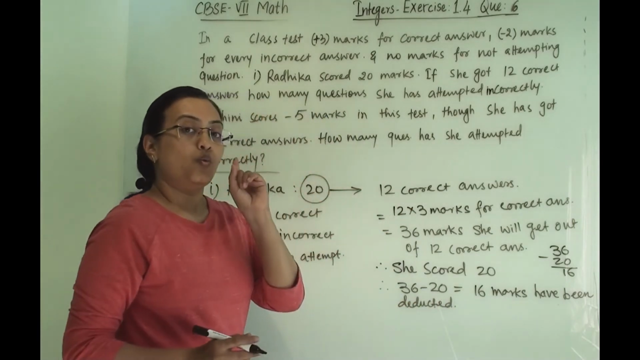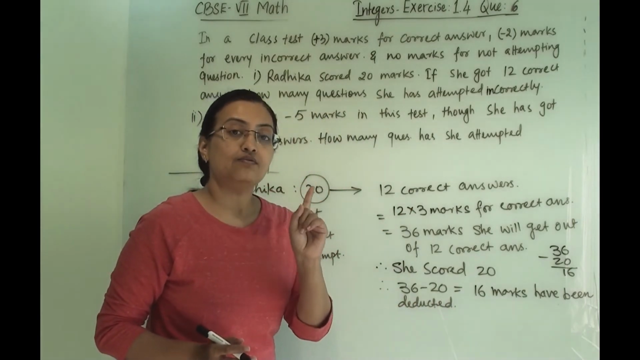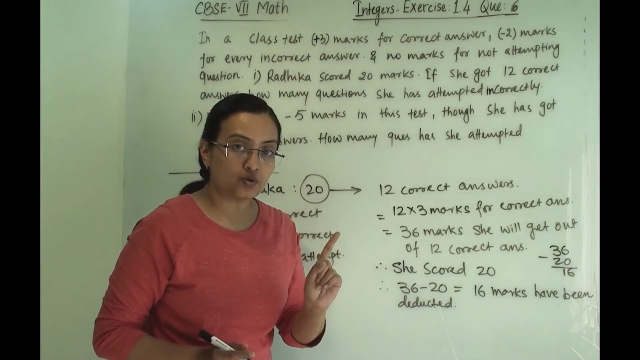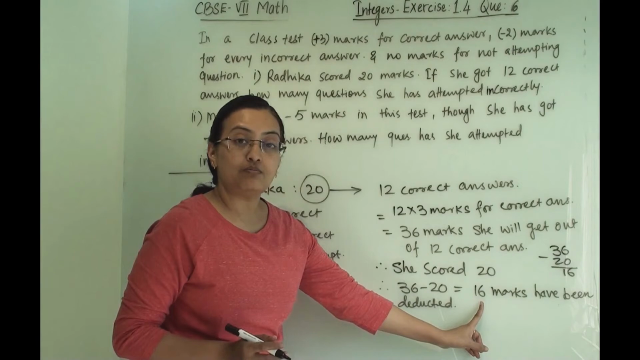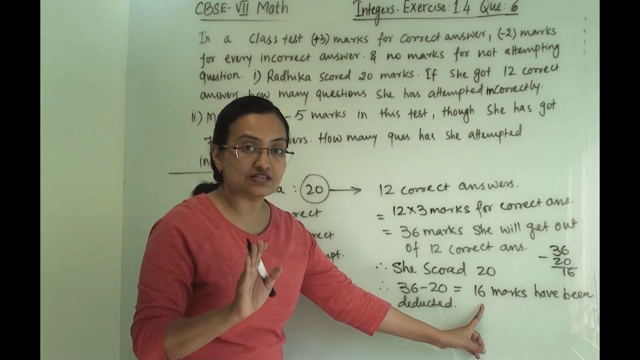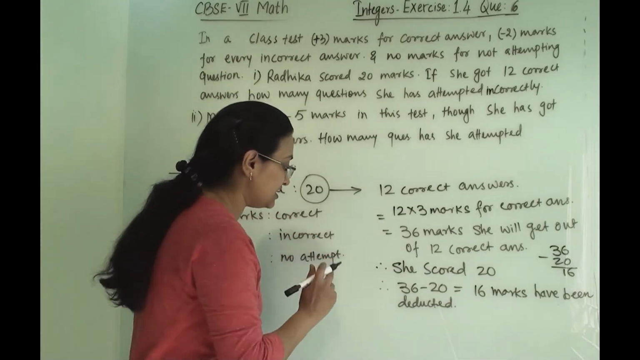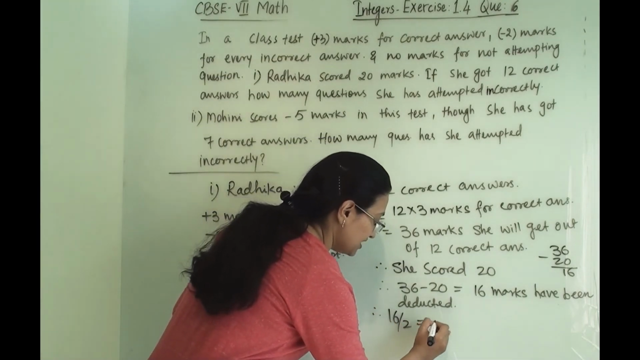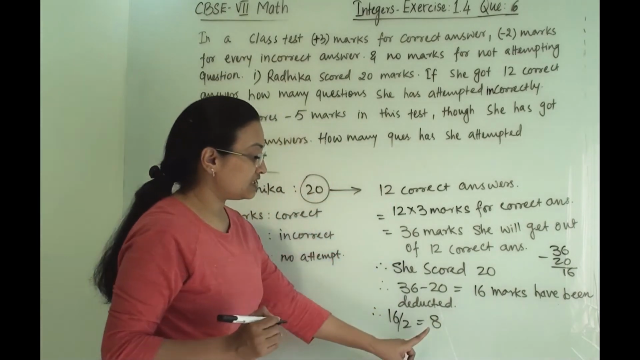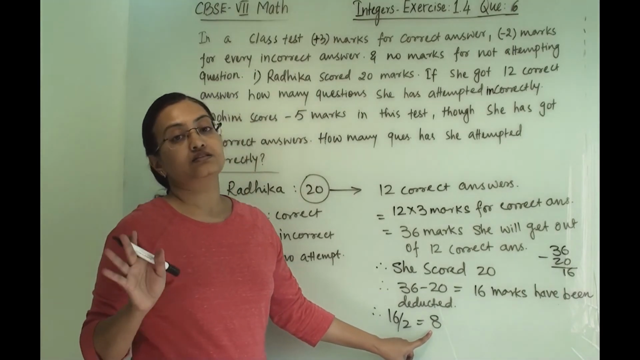Now if she gives an incorrect answer for one question, it will be minus 2. So here the total marks are 16, 16 less marks she has got. So 16 divided by 2, 16 divided by 2 equals 8. So here 8 incorrect answers she has given.